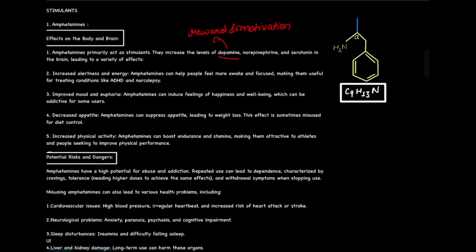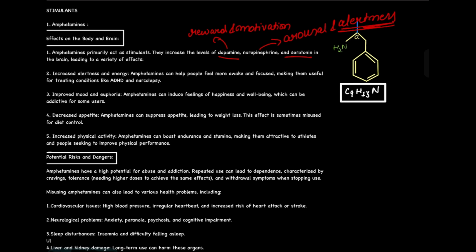The second one is norepinephrine. Norepinephrine is basically responsible for arousal and alertness. Now, what we addressed a while ago, that because you are taking amphetamines, it will lead to alertness, because norepinephrine is blocked, there will be alertness, an increase in wakefulness, you will be more vigilant, and your attention towards the environment will increase.